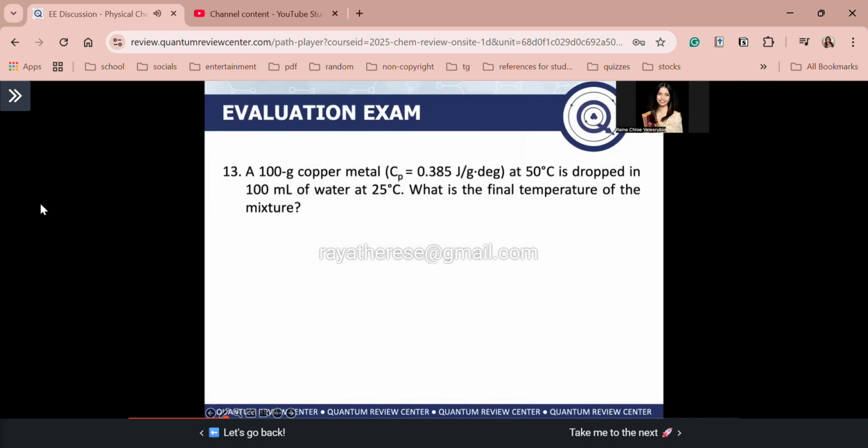Okay, number 13. I gave you the formula for this, guys. Well, let's try. A 100 grams copper metal, with a specific heat capacity of 0.385 joules over gram times degree, at 50 degrees Celsius is dropped in 100 ml of water at 25 degrees Celsius. What is the final temperature of the mixture? Guys, what could your answer be? Okay, let's solve it.